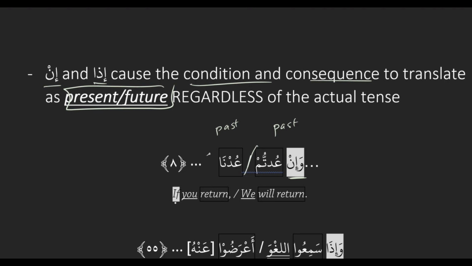But let's look at the translation. If you return, we will return. How are we translating it? If you return and will return, they're translating as present future. The first one is translating as present, if you return, and the second is translating as future. So what's happening here? We have past tense translating as future, and that's because of this first rule. In and ida cause the condition and consequence to translate as present or future, regardless of the actual tense. So even though it's past tense, we're translating as present and future, and that's the effect of in.